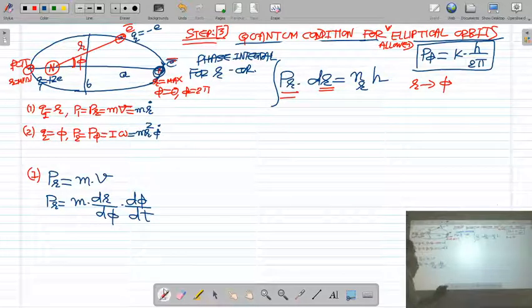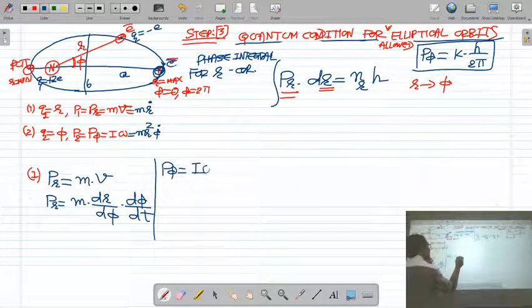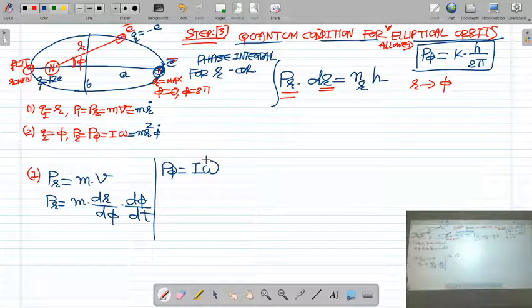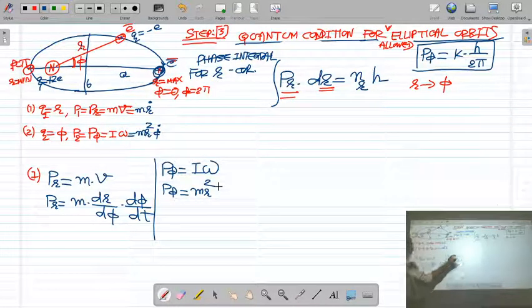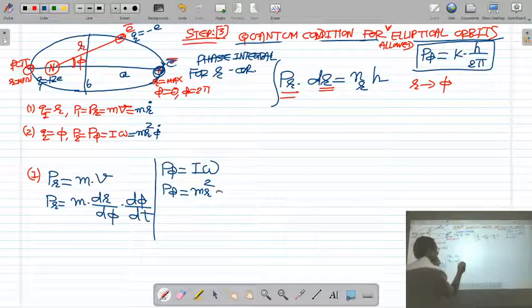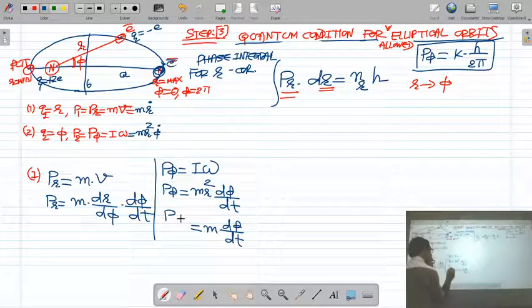Now you know the equation of angular momentum of the electron. The angular momentum P phi of the electron is I omega, where I is the moment of inertia, that is m r square, and the angular velocity of the electron is d phi by dt. So the value of m d phi by dt is nothing but P phi upon r square.